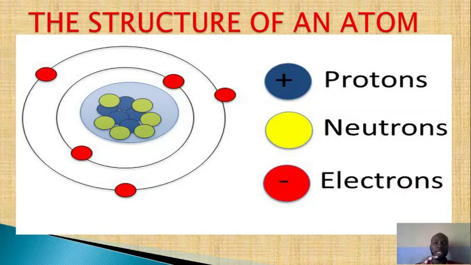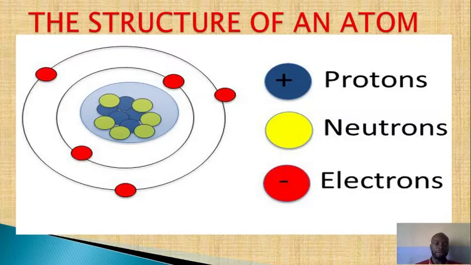Now let's look at the nucleus. You can see the proton and the neutron inside the nucleus of that atom. Just look very well. You can see the blue round-shaped colors and the yellow round-shaped colors. So we said that the yellow represents the neutron, while the blue represents the proton. Now, looking at these shapes, you can see that inside there you have the nucleus. Now look around the nucleus. You see that the electrons are moving around the nucleus.